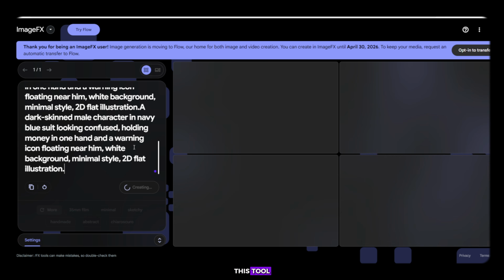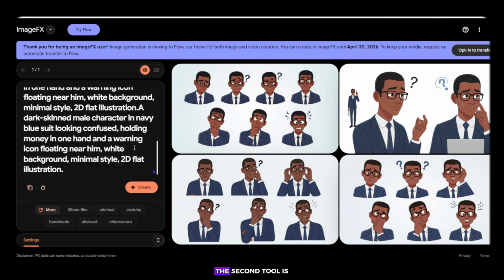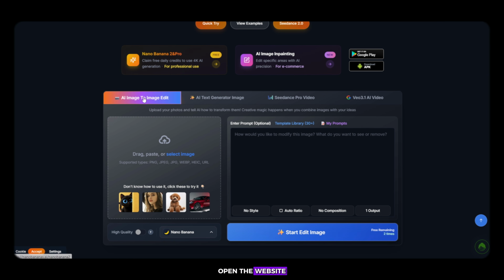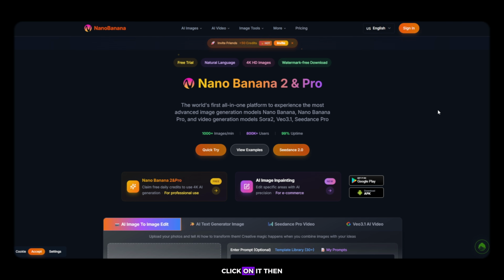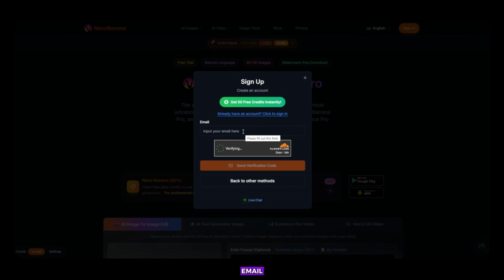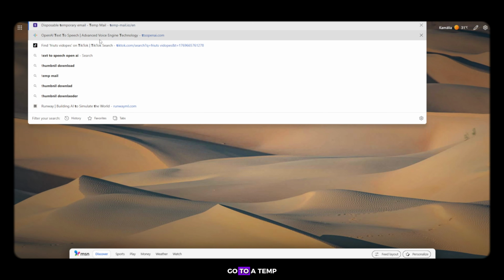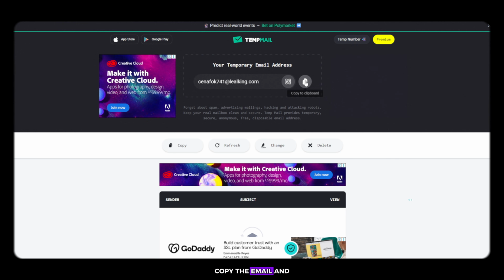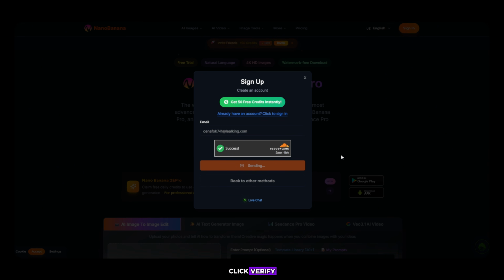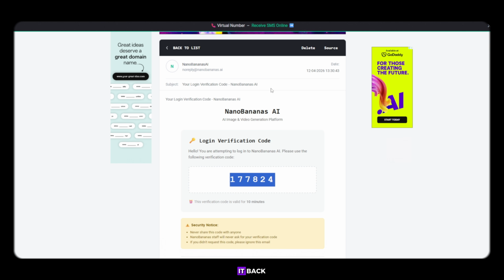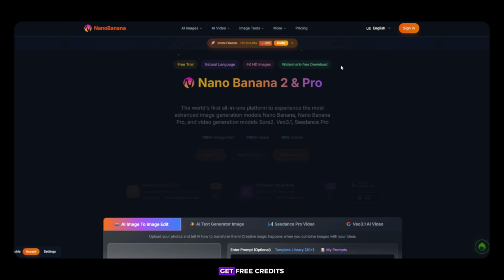If you don't like this tool, I have another option for you. The second tool is Nano Banana AI. Search for it and open the website. You will see an option. Get free credits when you sign in. Click on it, then choose Sign in with email. Now here's the trick. Do not use your personal email. Go to a temp mail website, copy the email, and paste it here. Click Verify, copy the code from temp mail, and paste it back. Once verified, you will get free credits.